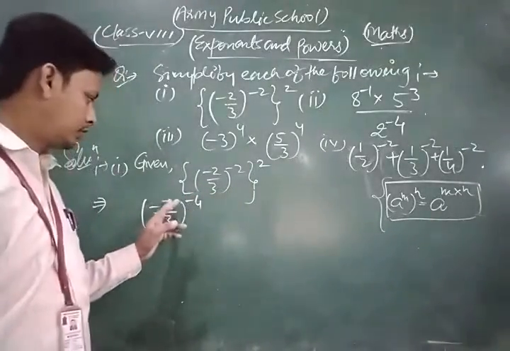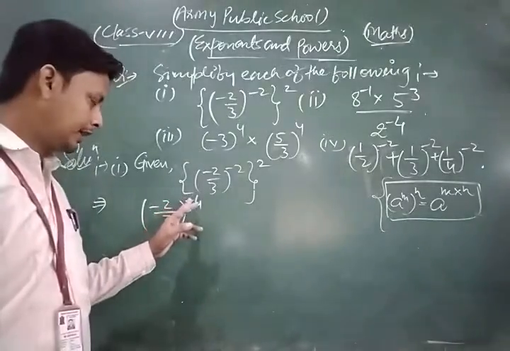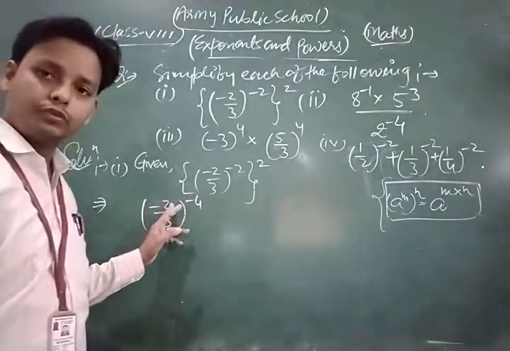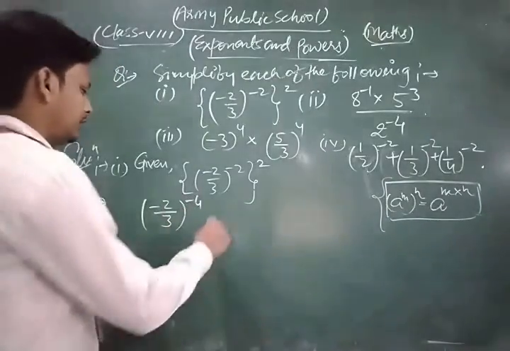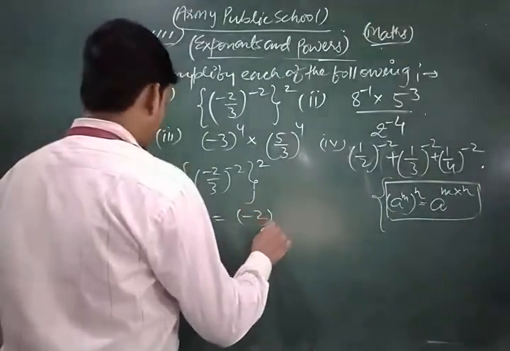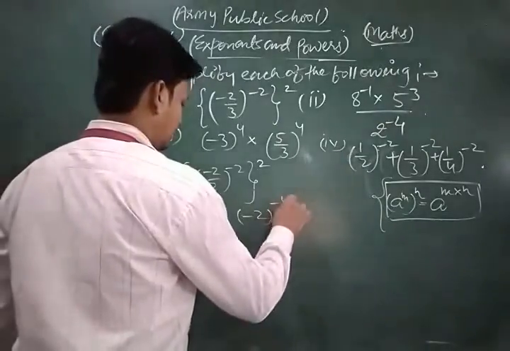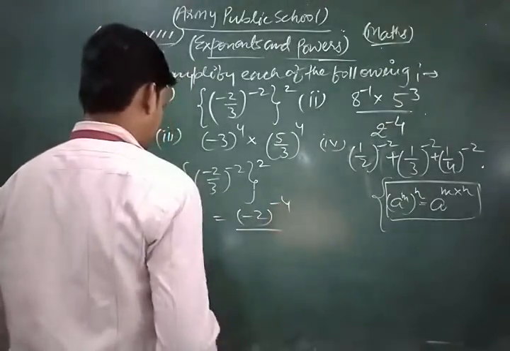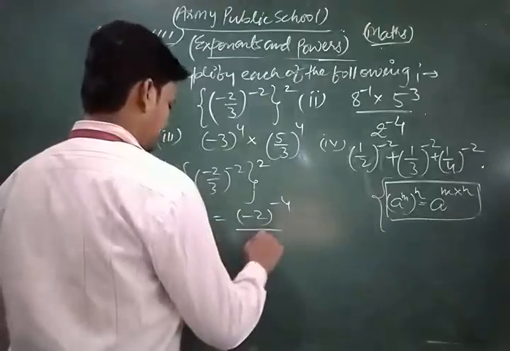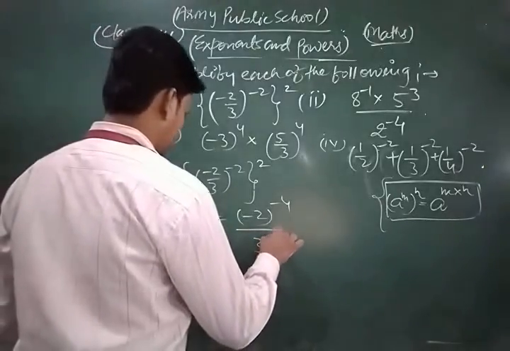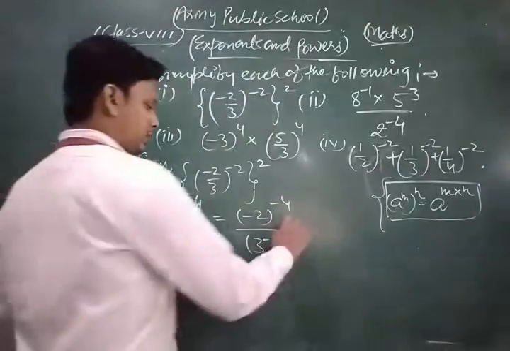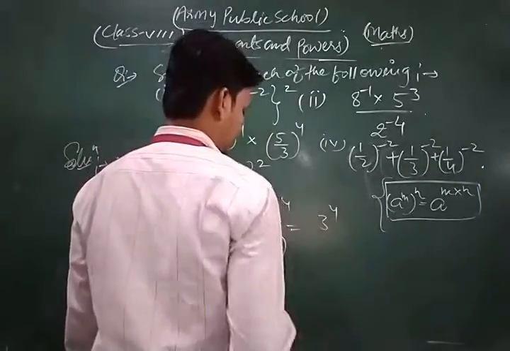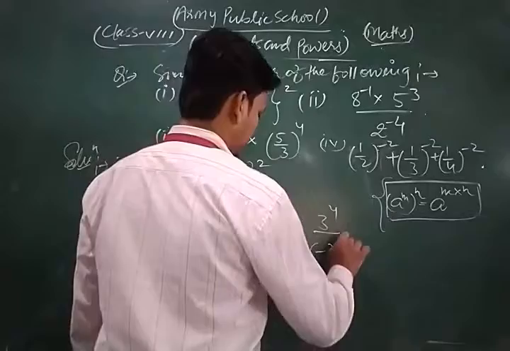Now minus 4 take place the power of minus 2 as well as minus 4 take the power of 3 also. So we can write minus 2 to the power minus 4 upon this is 3 to the power minus 4. Now, so we can write as, look, 3 power plus 4 upon this is minus 2 power plus